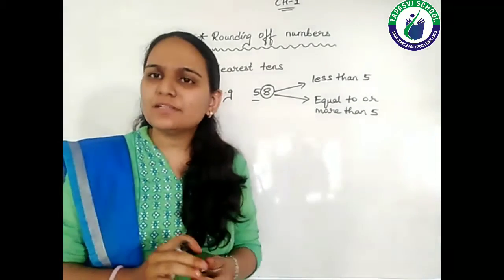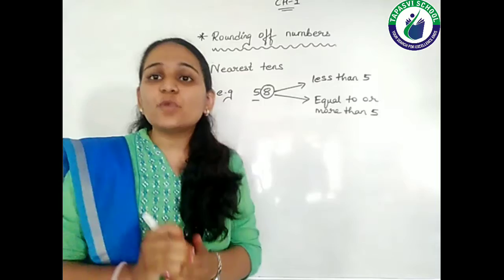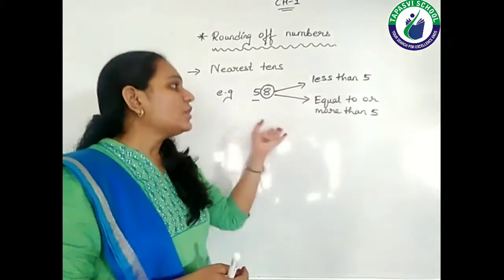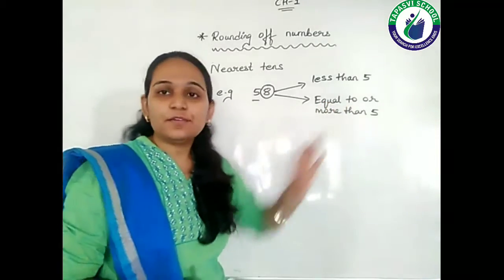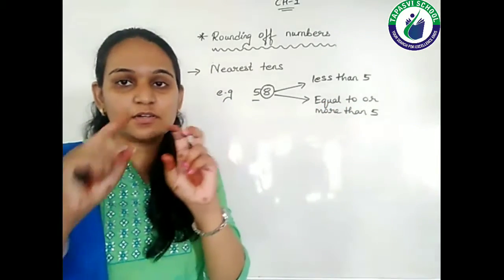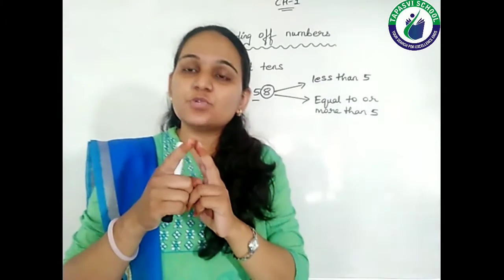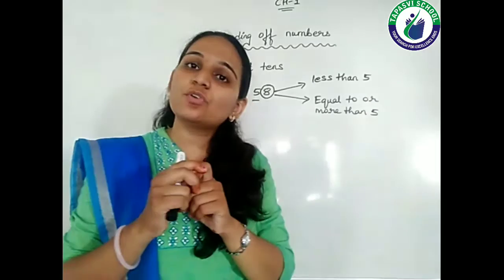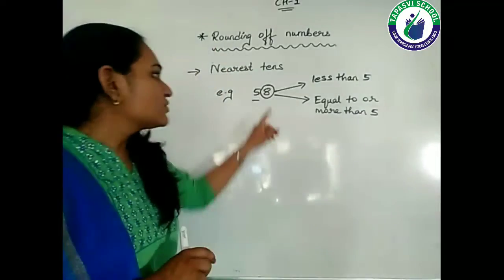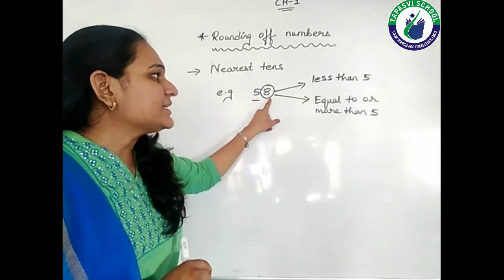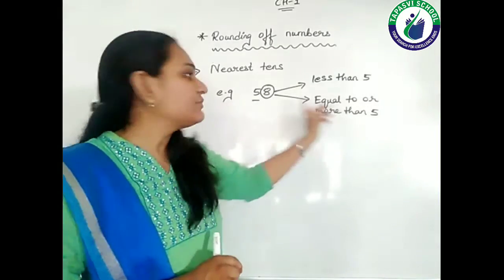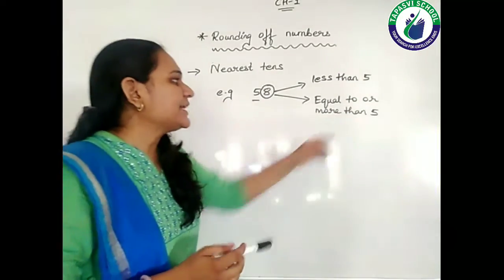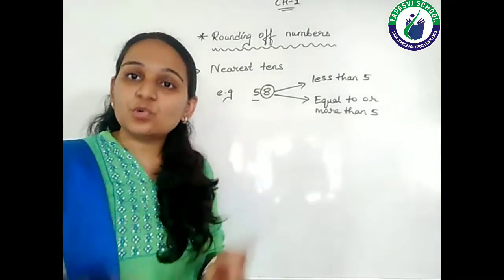We have to see whether the digit that is going to help us in the rounding is less than 5 or equal to or more than 5. There are two particular situations you need to see. Here 8 is more than 5, so it falls under the second condition.